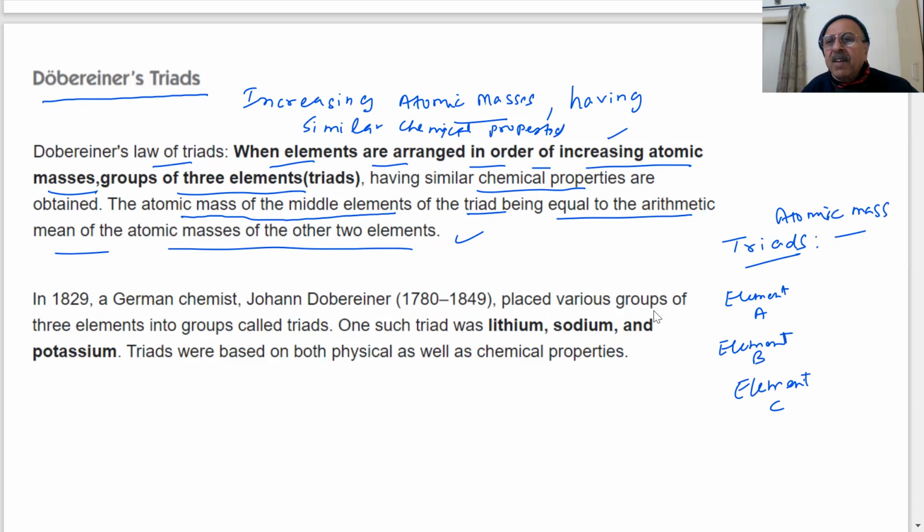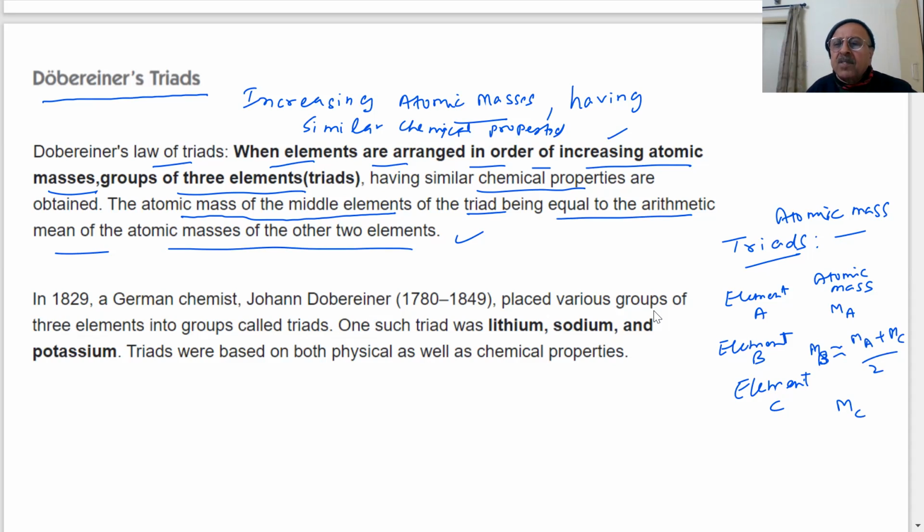The atomic mass of B will be equal to the arithmetic mean of the atomic masses of the other two. That means if the atomic mass of A is Ma and the atomic mass of C is Mc, then the atomic mass of B is almost equal to (Ma plus Mc) by 2, the arithmetic mean of these two.